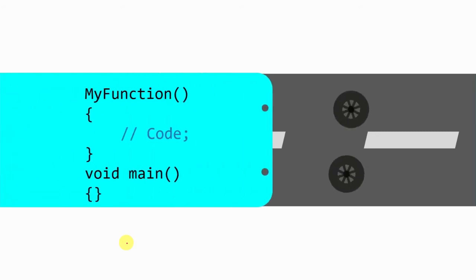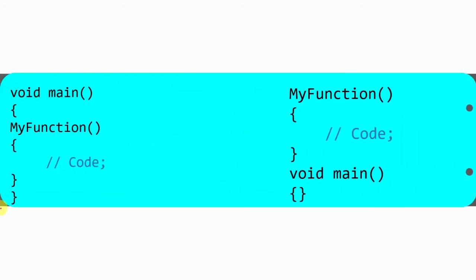If a user-defined function, such as myVoidFunction, is declared after the main function, it will cause an error. Here I have declared it after void main.